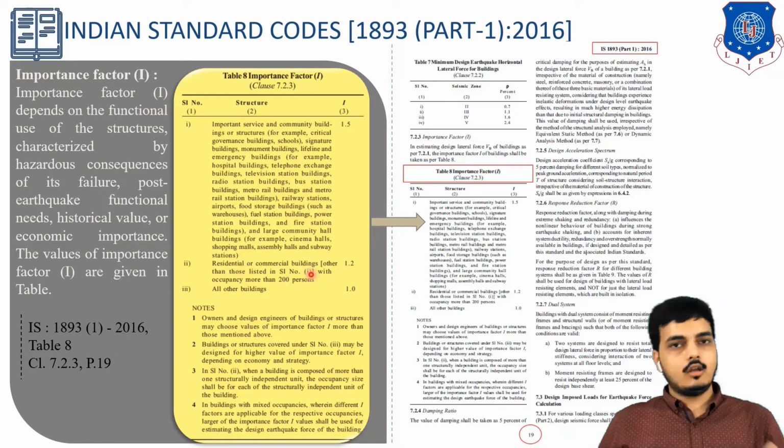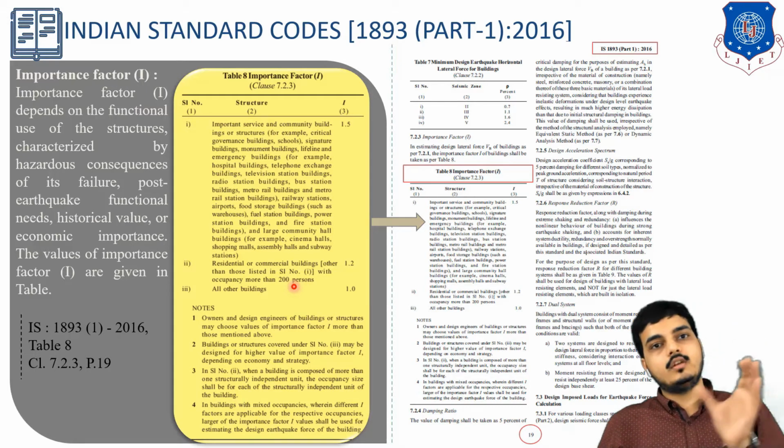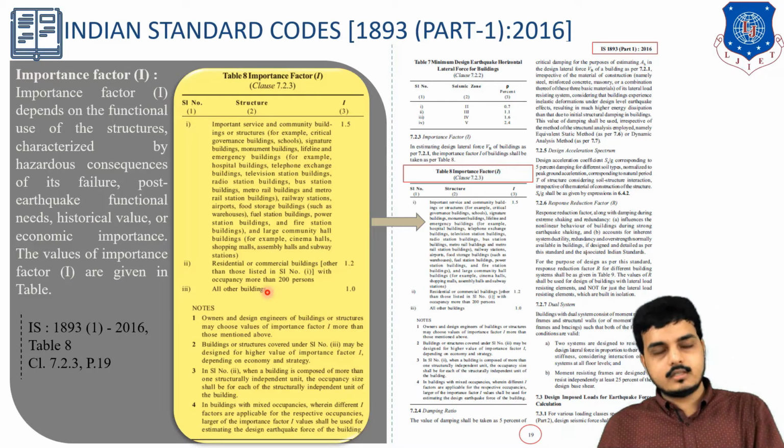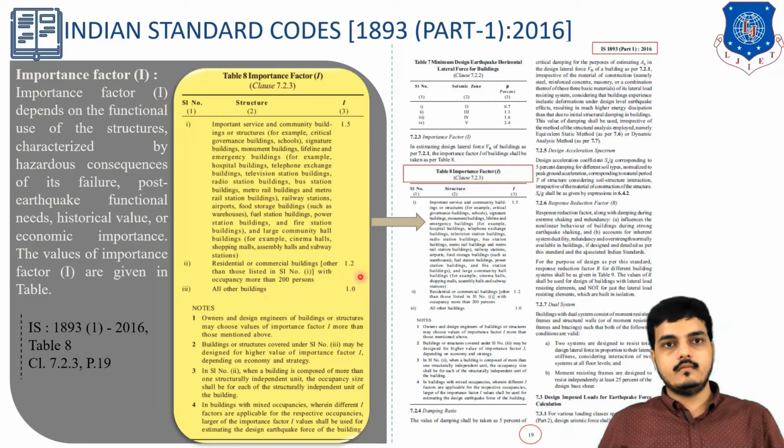If it is a residential or commercial building, with an occupancy of 200 people, look here, it is clearly mentioned. This is a new term: residential or commercial buildings other than those listed in point number one. If it is other than this, and the occupancy is more than 200, then that has to be considered as 1.2. If the occupancy is less than 200, let us say it is used by 100 people, then we need to consider it as 1 because it is less important. So these are the notes you need to learn.